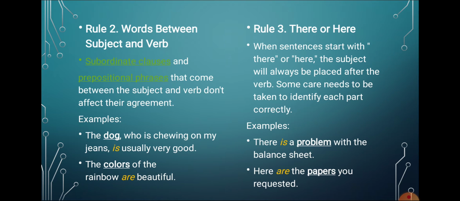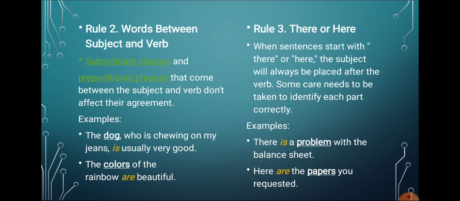Second rule, words between subject and verb. Subordinate clauses and prepositional phrases that come between the subject and verb don't affect their agreement. It means the subject always agrees with the verb, whether any phrase comes between them or any clause comes between them, it doesn't matter.